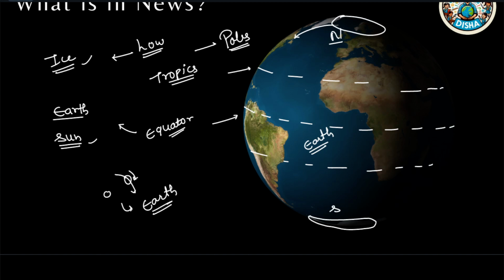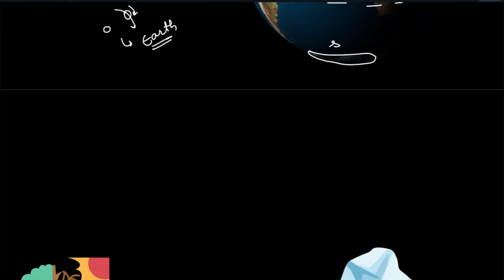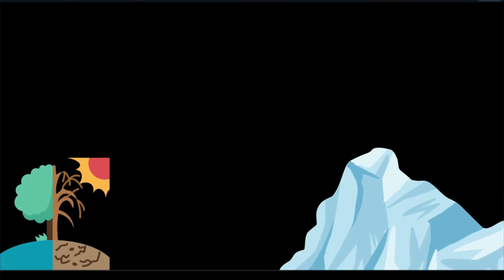Okay, now let's move to the next part. This is the basic understanding. Now let's see, this is a polar region. Okay, so if the ice is frozen, that means the temperature is well below 0 degrees Celsius. That is why the water is existing as ice.